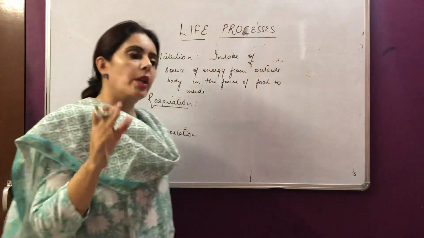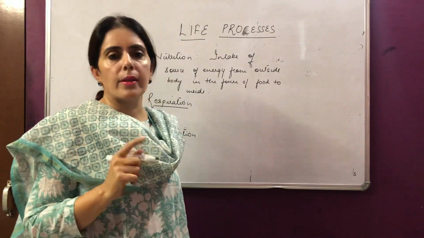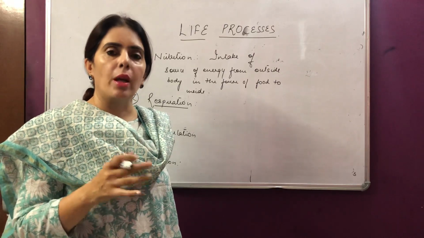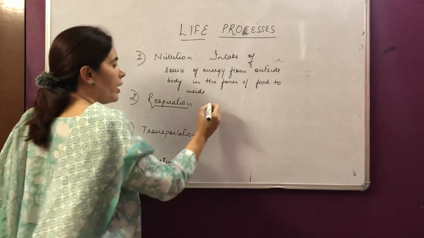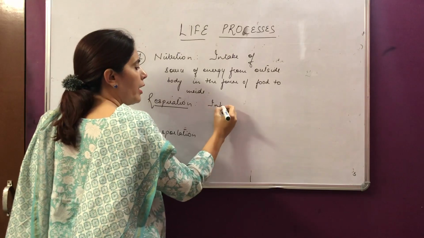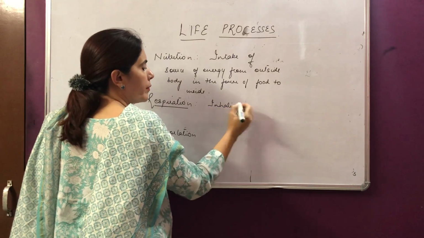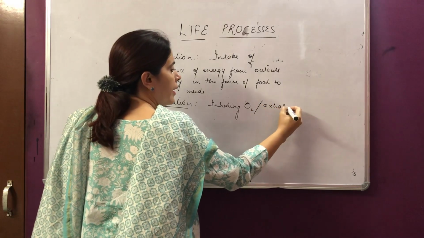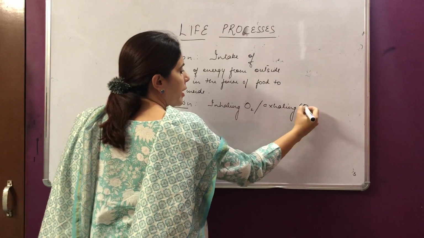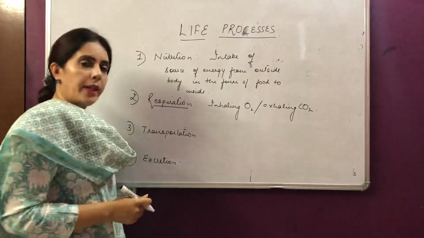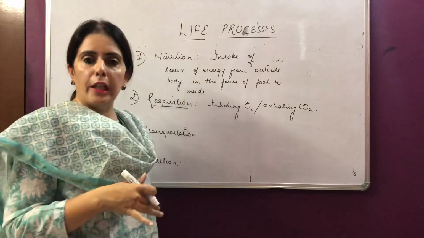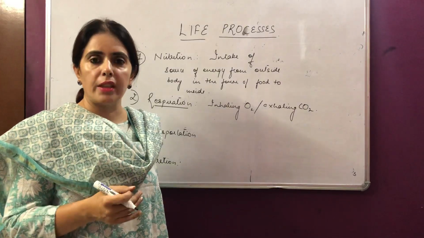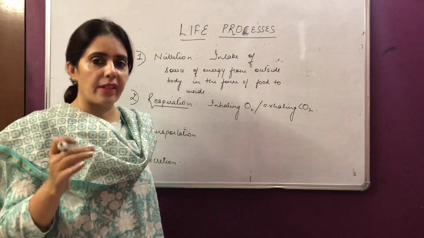The second comes respiration. Now my dear children, respiration involves 2 processes. First is breathing and second is cellular respiration. Breathing means inhaling oxygen and exhaling carbon dioxide. Right? Now, once we have inhaled oxygen, oxygen reaches our lungs and then gets diffused into blood and reaches each and every cell.